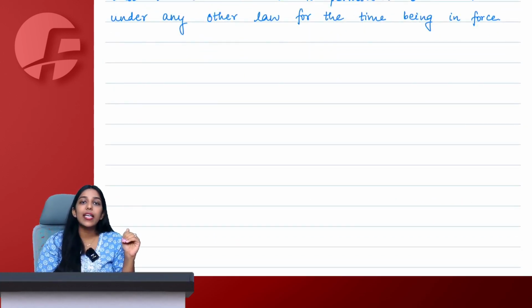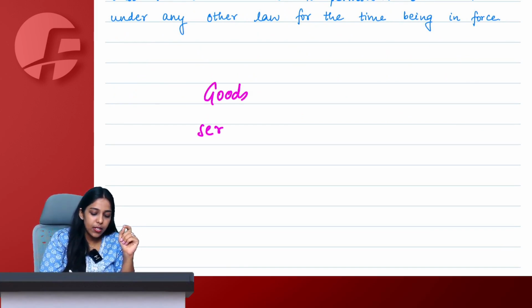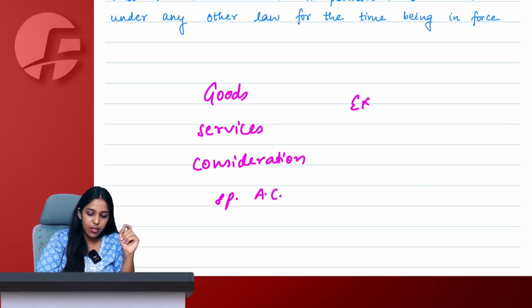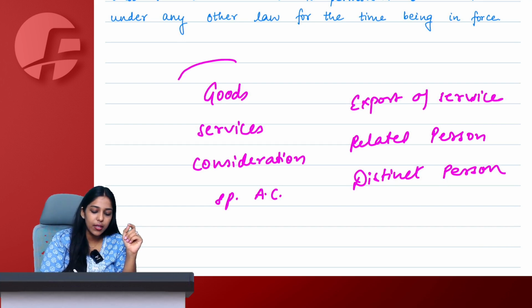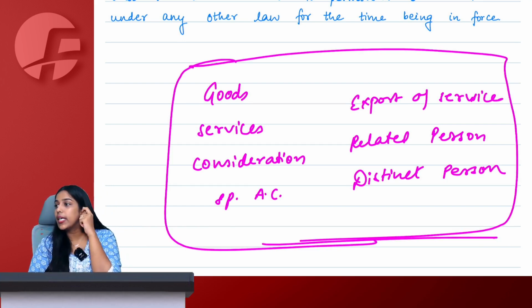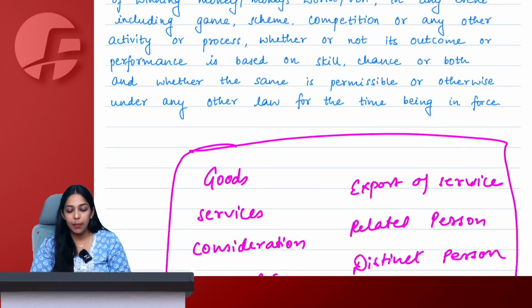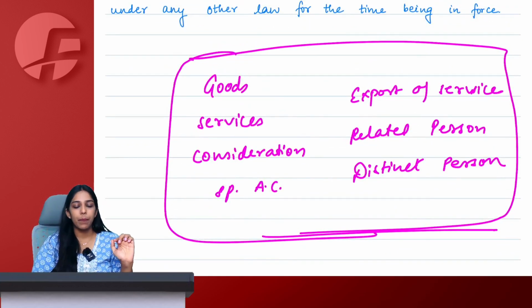No. In the entire chapter, the definitions that you are required to learn are goods, services, consideration, specified actionable claims, export of service, related person, and distinct person. That is all. Only these definitions you are required to learn by heart. Otherwise than that, all definitions are only for read once purpose and for understanding purpose. So these definitions you will learn. And I believe that we have learnt them in class itself only.